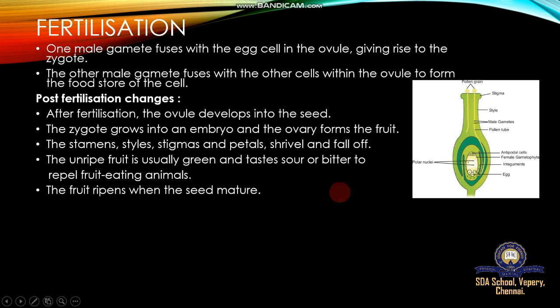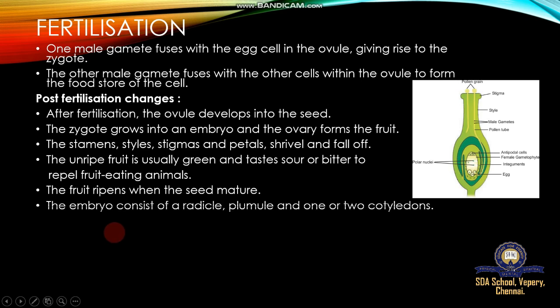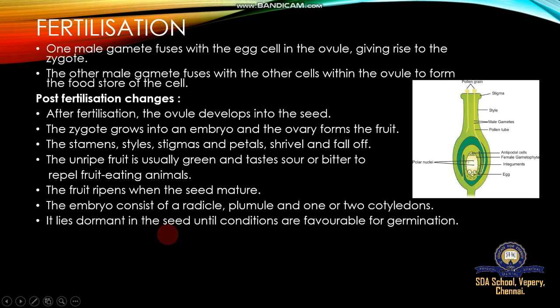Let's look at the parts of an ovule. Here we have the ovule and ovary. The outer wall is called the ovary, and inside it is the ovule. Inside the ovule is an embryo sac with 8 nuclei distributed: upper 3, lower 3, and middle 2. Then it lies dormant in the seed until conditions are favorable for germination. After seed formation, the seed takes a rest. The resting period is called the dormant period. The seed remains dormant until conditions are favorable for germination.